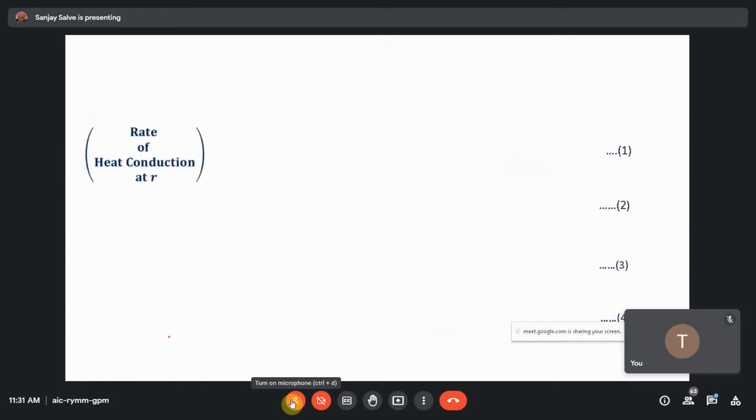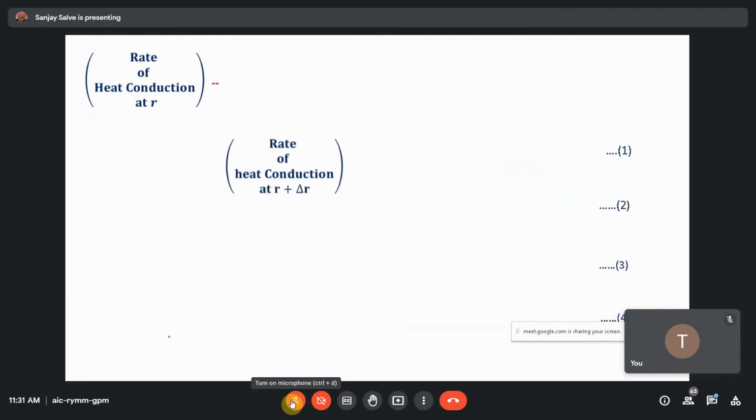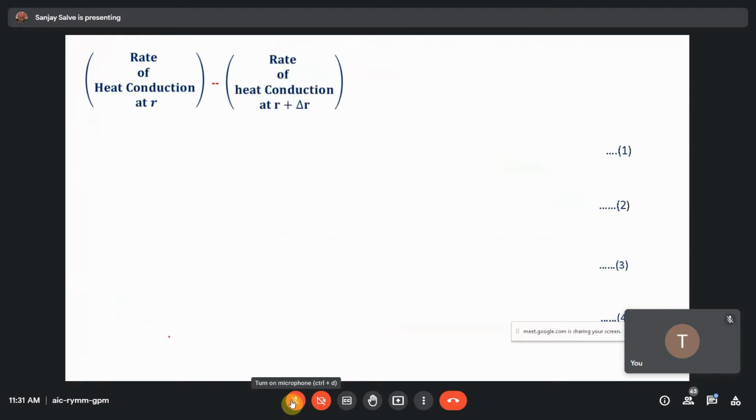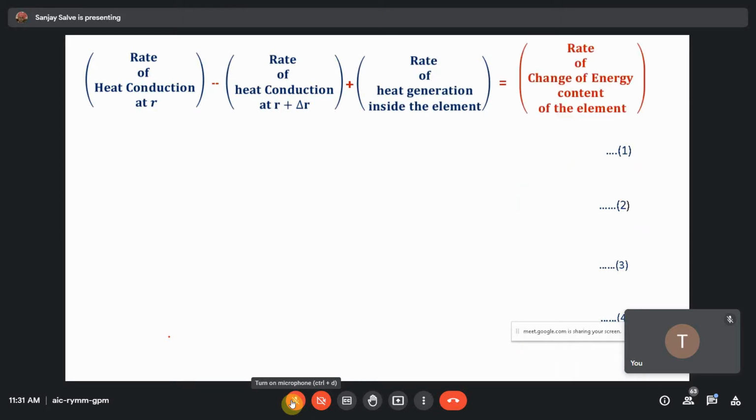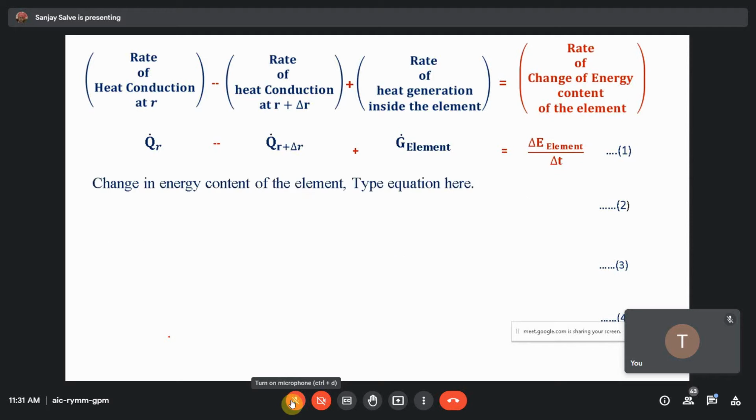Now the same equation: rate of heat conduction at R minus rate of heat conduction at R plus delta R plus internal heat generation is equal to the change of internal energy. Q R minus Q R plus del R plus G dot is equal to delta E element by delta T, the change in energy content of the element.